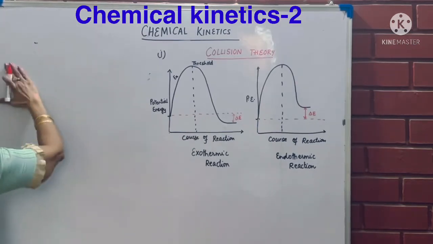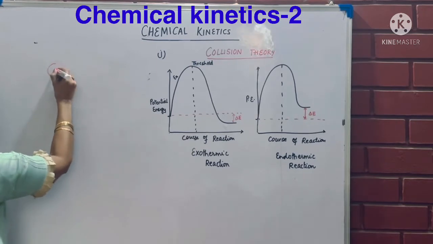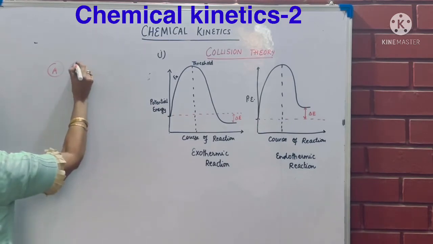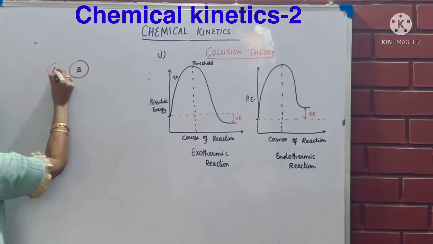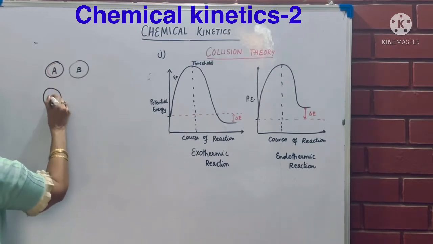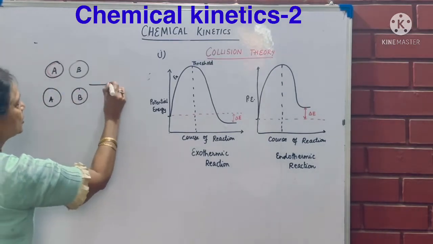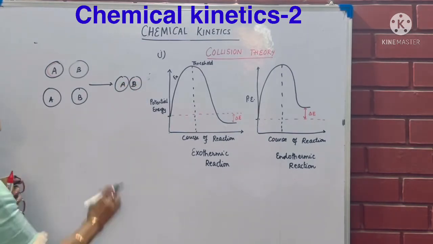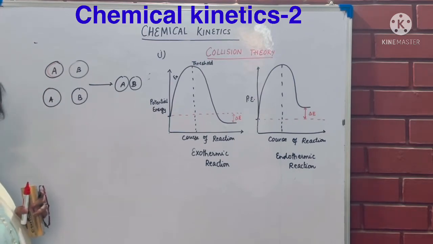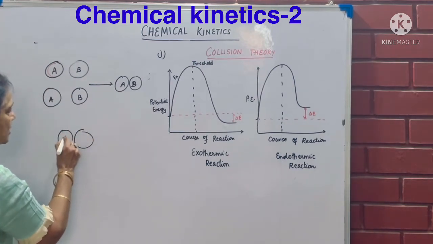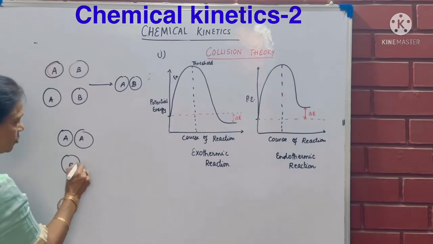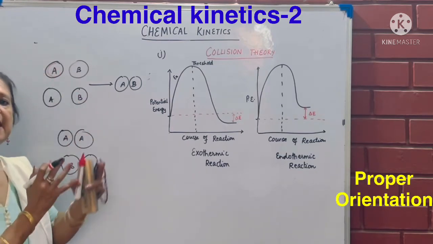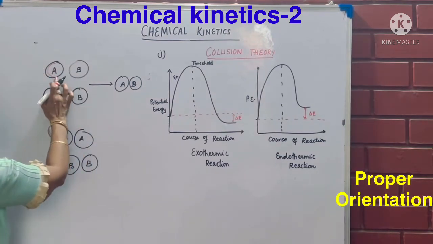So orientation means that if I have particles of A and particles of B, and I want the product to be A and B. So particles of A should come in contact with B. Not that A is coming in contact with only A and B is coming in contact with only B. They should be oriented, should be inclined in such a way that they come across this way.